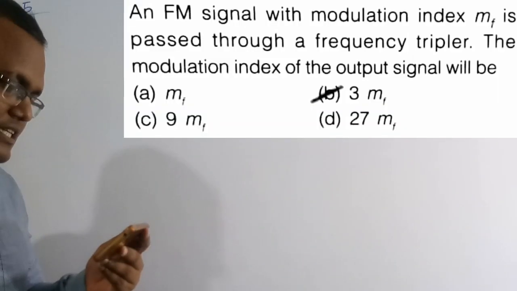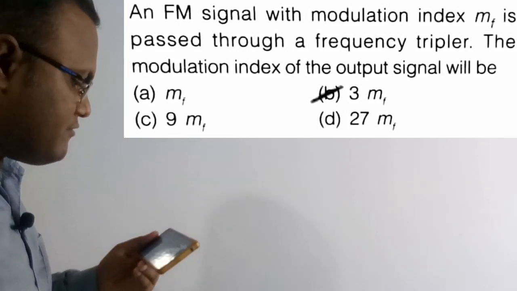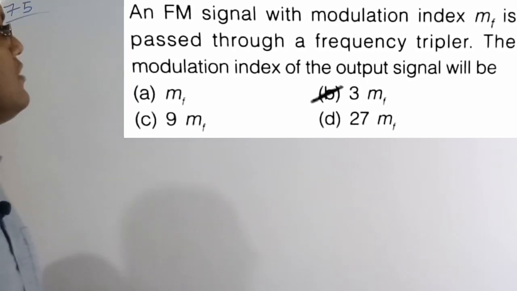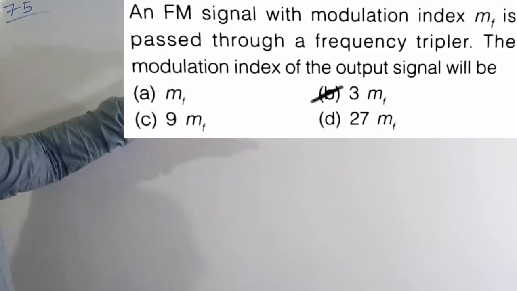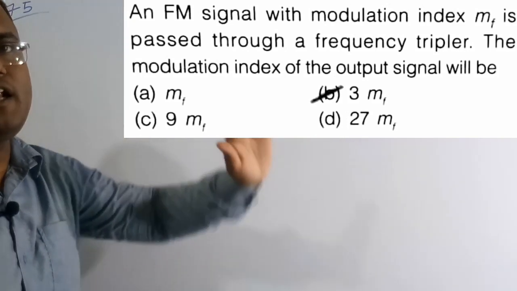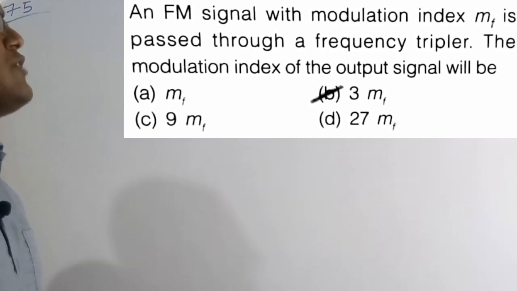So now I am going to solve the 75th question. See the question here. An FM signal with modulation index MF is passed through a frequency tripler. The modulation index of the output signal will be. So now the FM signal is given as the input. So therefore it has a modulation index MF. So now the output of this signal will have modulation index. What is that value we need to figure out? So what are the four options? Option B, 3 MF is a correct solution of this question. So let's solve this numerical.